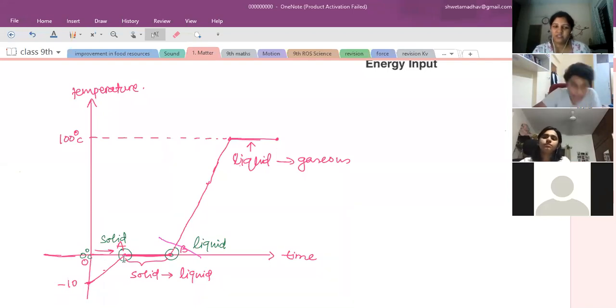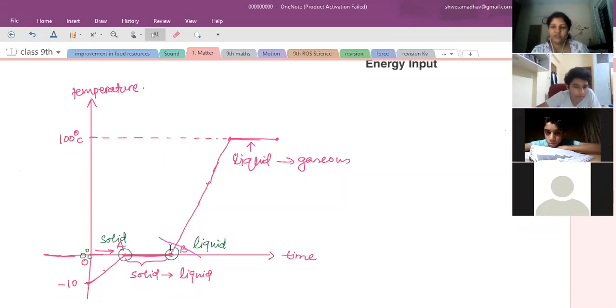Now see very carefully. We have seen position A is ice at 0 degrees Celsius. Position B is water at 0 degrees Celsius. Temperature is the same, but tell me about the amount of heat energy. What is the amount of heat energy at A and what is the amount at B? What's the difference between them?